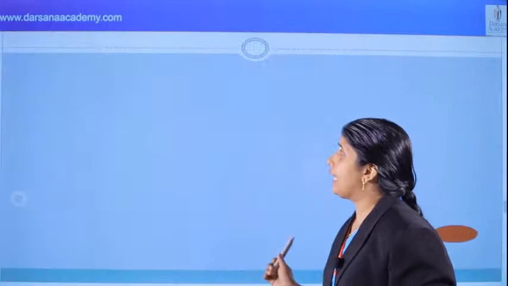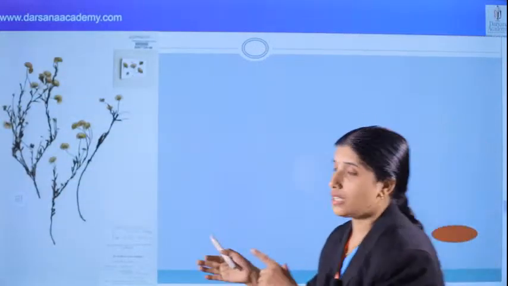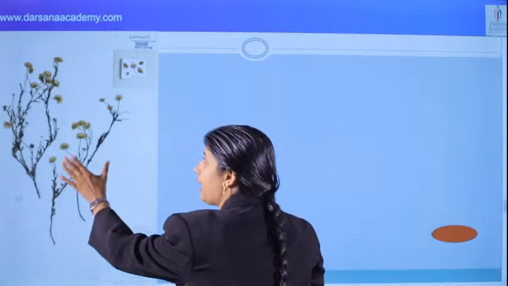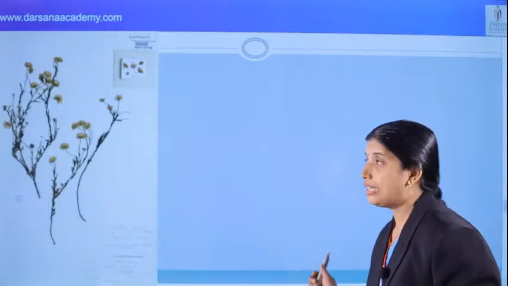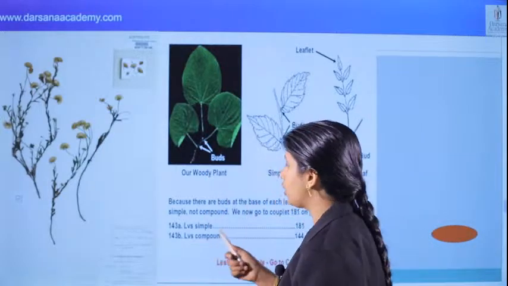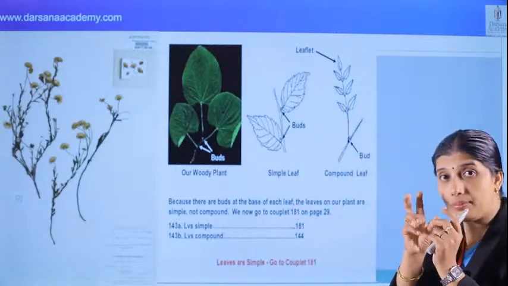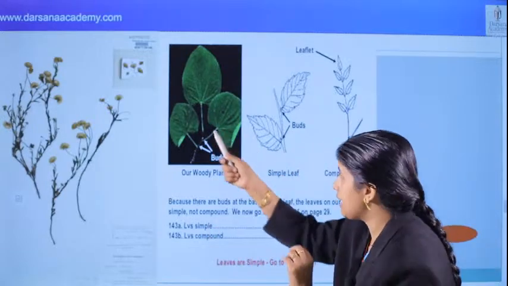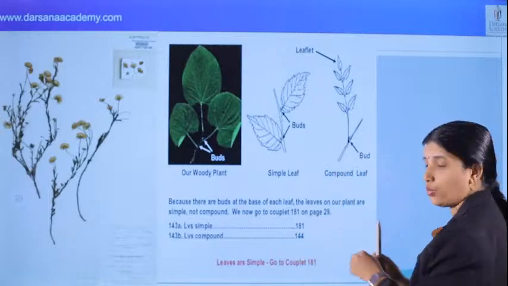And next we can see that this is a herbarium sheet. Yes, the labeling is also there. Plants are dried and pressed on the herbarium sheet. And we can see that this is a key, that is types of leaf, simple and compound. That is a pair of alternative or dissimilar statements. This is a couplet. One will be selected. If the leaf is simple, we can select that, and then go to the next page, 181.